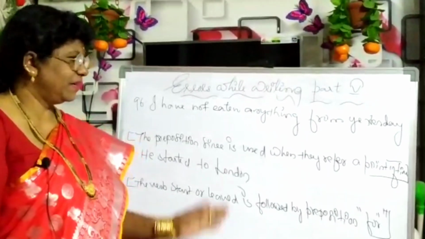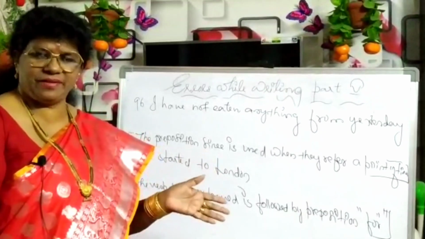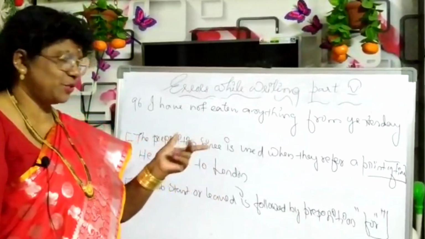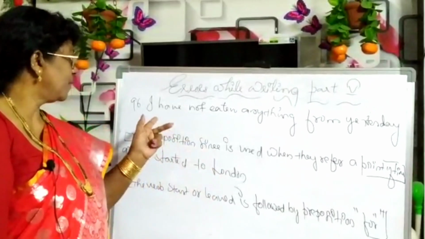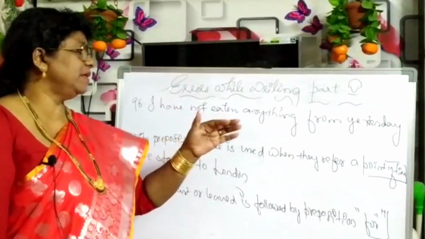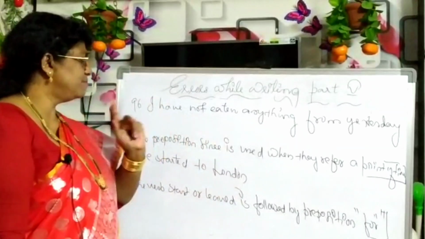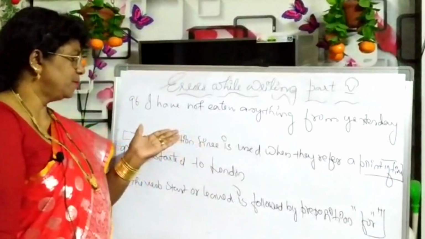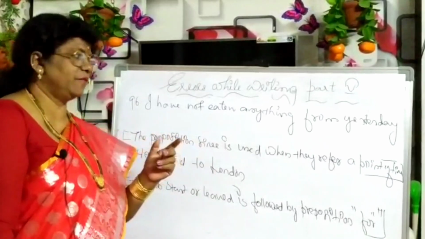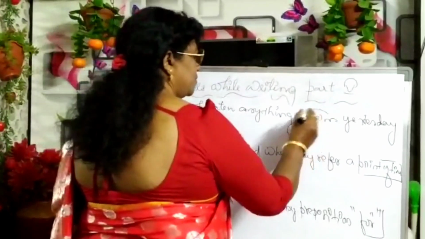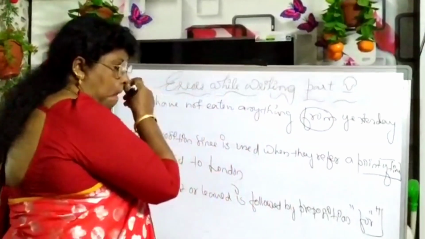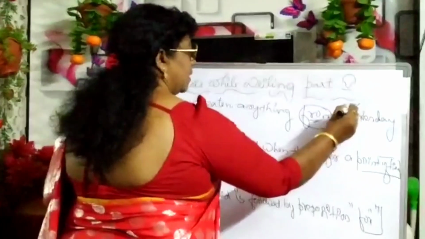Okay, fine. This is the last session, last but not least, of today. I have not eaten anything from yesterday. From seeing it itself we can understand this is present perfect. Whenever we are using present perfect, we are not supposed to use from as a preposition. So this is wrong.